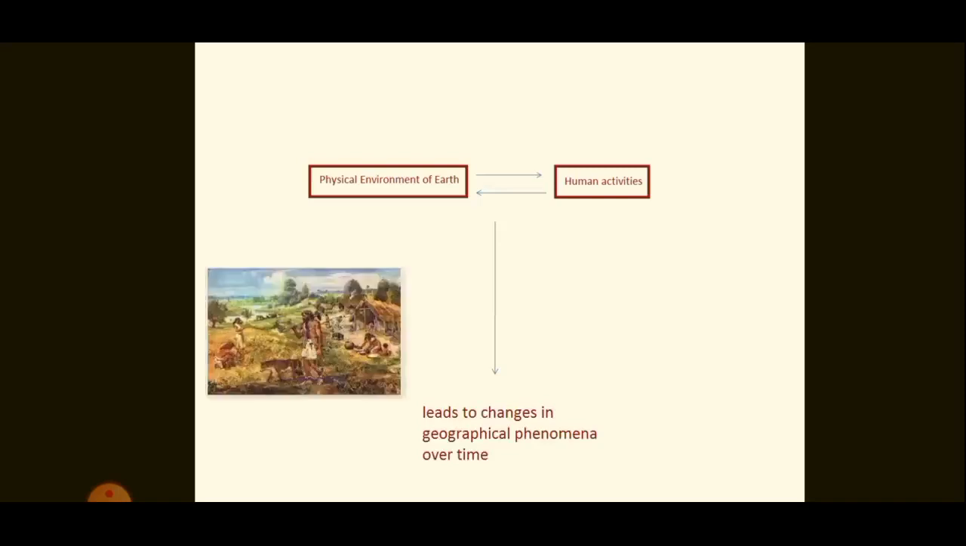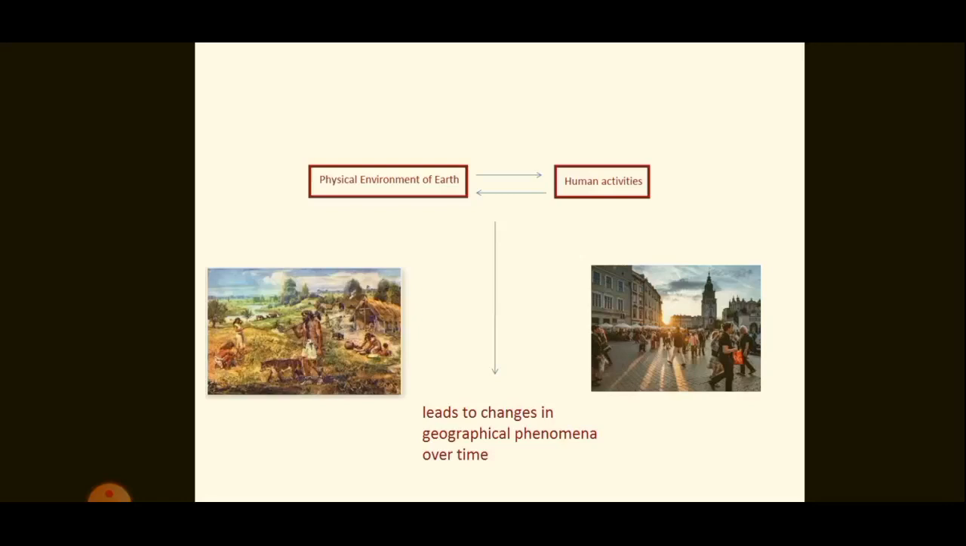Example, if we consider the primitive societies, they directly depended on environment. But what about the modern society? It has modified the natural environment by inventing newer technologies. That means the interaction between environment of the earth and human activities causes or leads to changes in geographical phenomena over time.